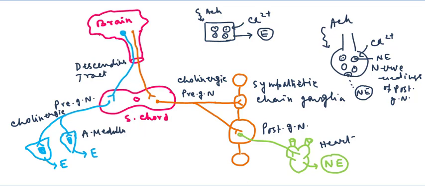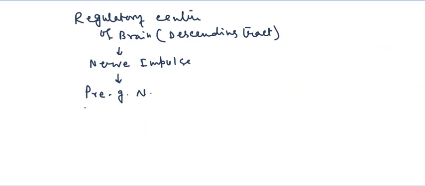And a few of the preganglionic neurons will be innervated with the adrenal medulla, and this causes the release of epinephrine.